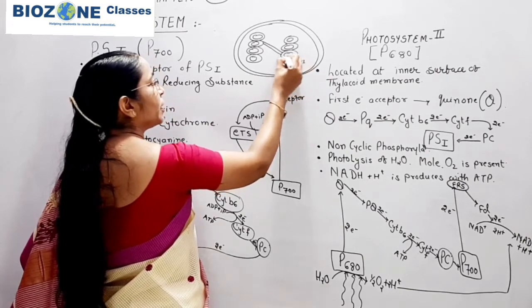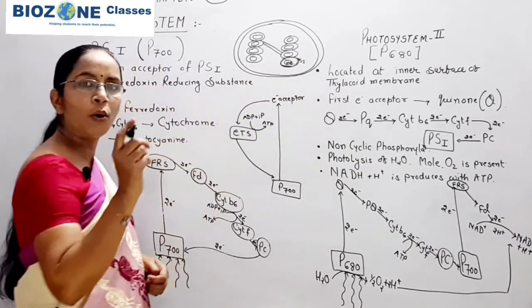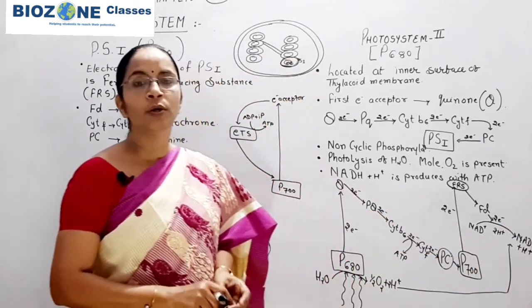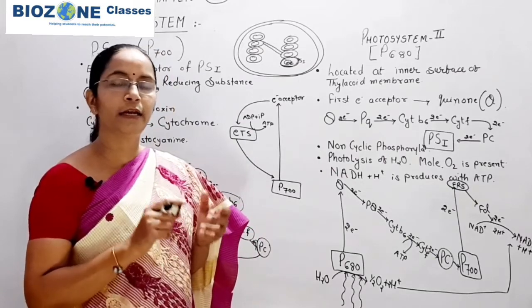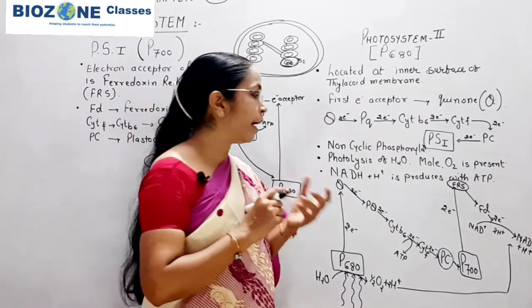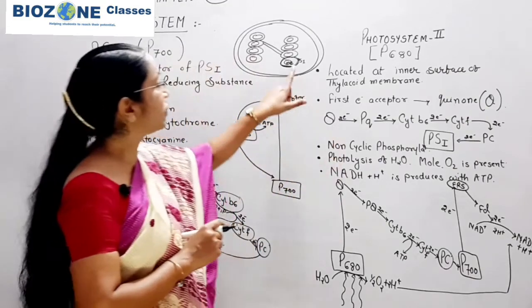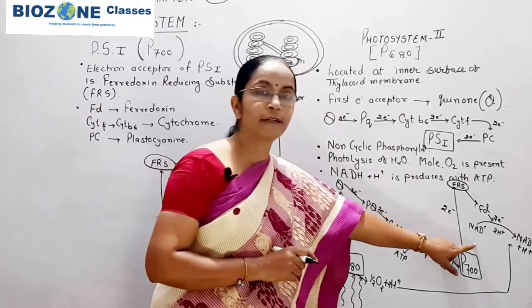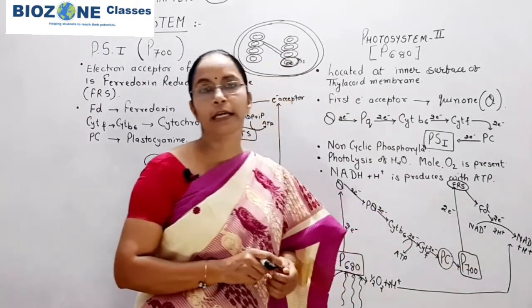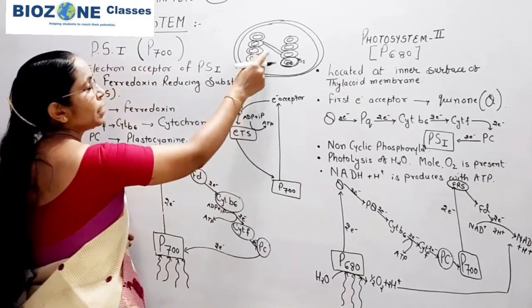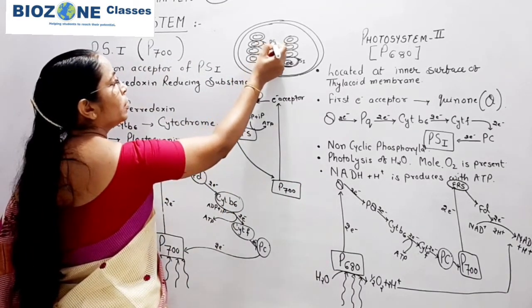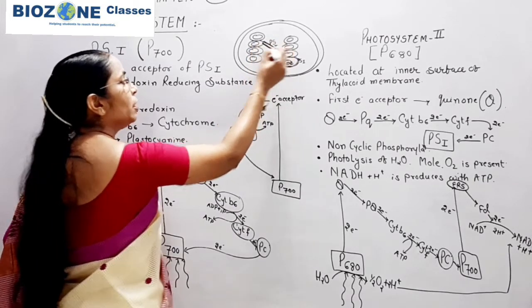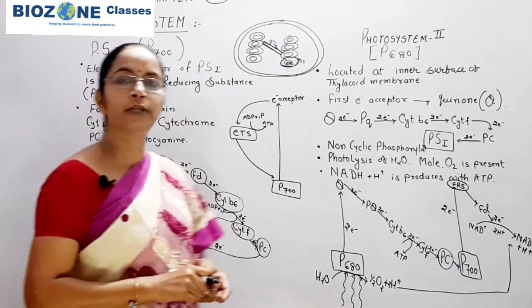So when PS1 is located on the outer surface of the thylakoid membrane, the outer surface of the thylakoid membrane shows the presence of NADP reductase enzyme, and this NADP reductase enzyme at this site, that means at the granum lamellae, makes PS1 responsible for the production of NADH and H plus. But when PS1 is located on the stroma lamellae, which connects the two adjacent grana,